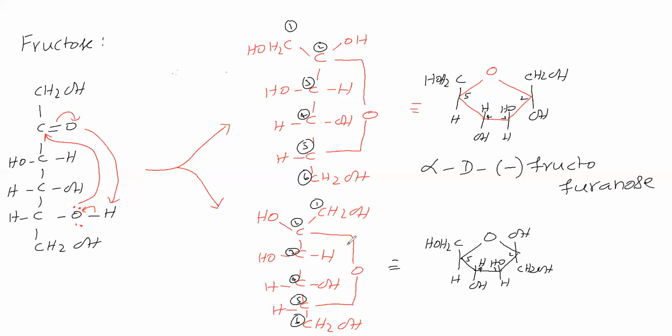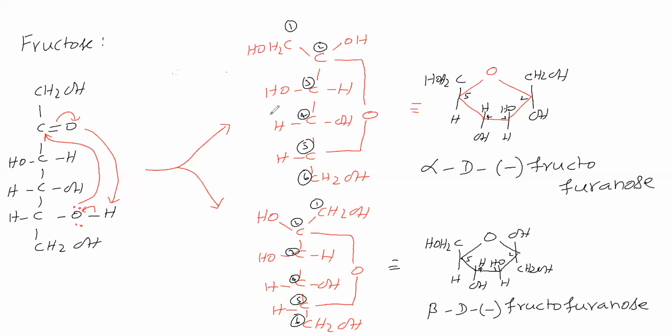Now in this case, the second carbon is having the OH group on the left side. So the OH group is flanking on the left side, therefore it is the beta form. It is D, and it is levorotatory. It is from fructose, therefore fructo, and it is similar to furan, therefore it is furanose. So we can say it is beta-D-fructofuranose.